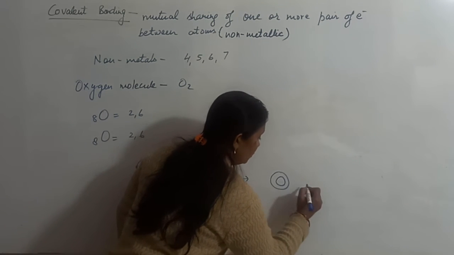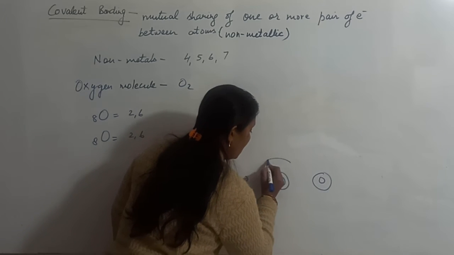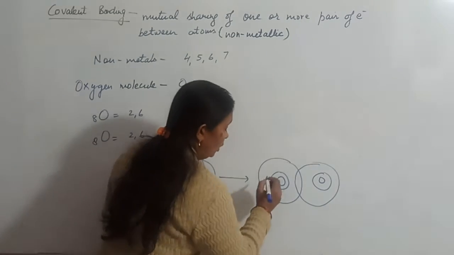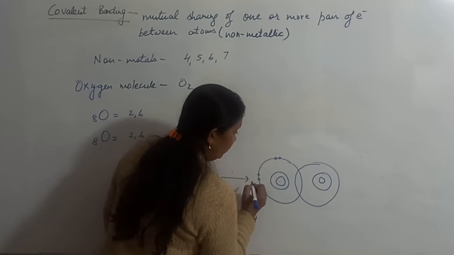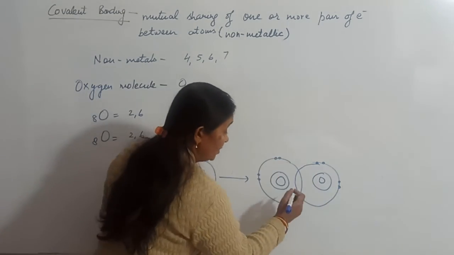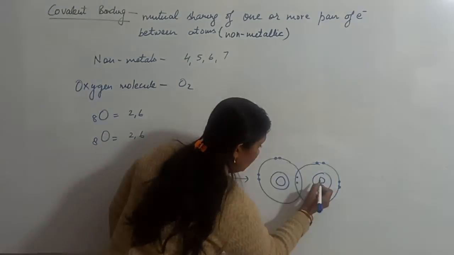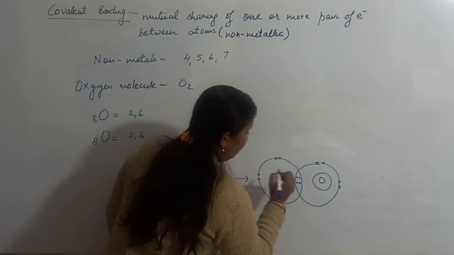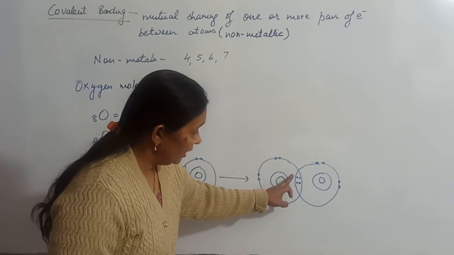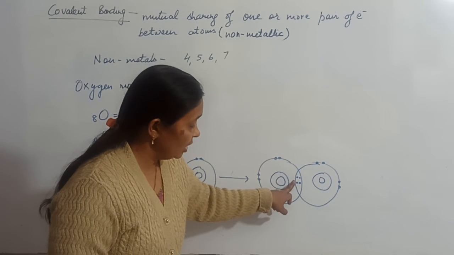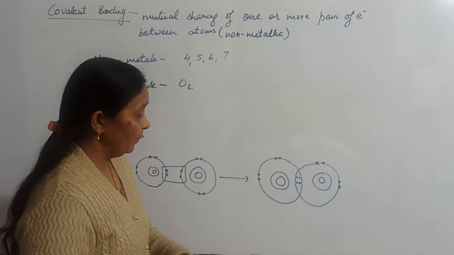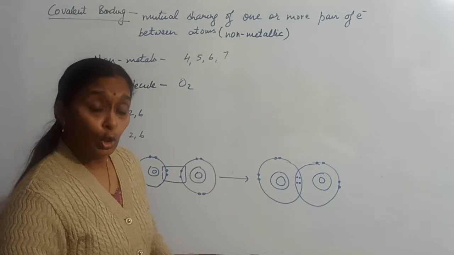This is first O, this is second O, this is the outermost shell of O, outermost shell of second O. 1, 2, 3, 4, 1, 2, 3, 4, which remain unshared in both the atoms, and 2 from here are shared with 2 from here. So there is sharing of 2 pairs of electrons. 2 electrons from first oxygen atom are shared with 2 electrons from second oxygen atom. Now what will happen? There will be formation of 2 covalent bonds.